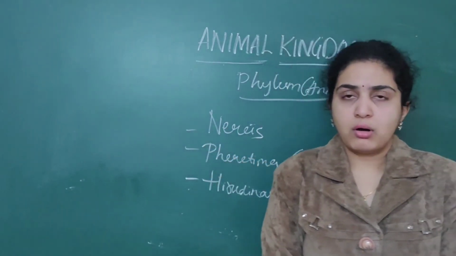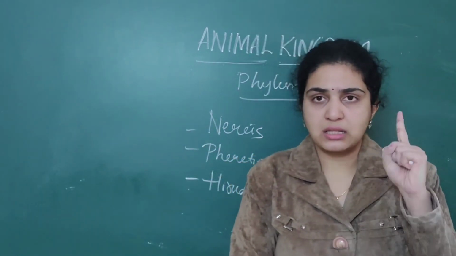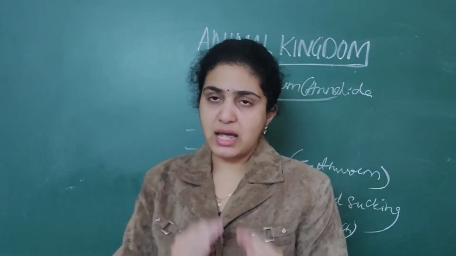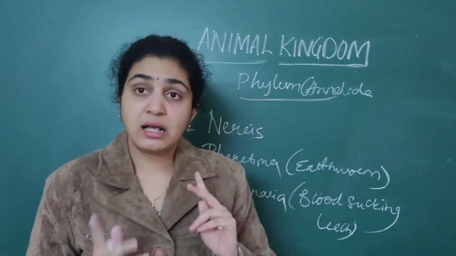So till now we have done the important phyla: sponges; second, Cnidarians, that is Ctenophora as well as coelenterates; then combinedly we have done Platyhelminthes as well as Aschelminthes, reading the differences.